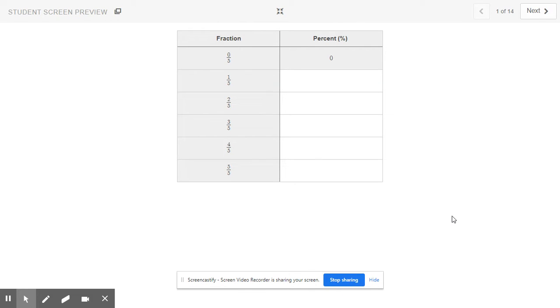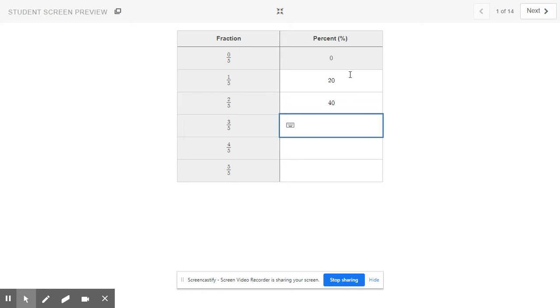This is the answer key to the February 8th Classwork Desmos questions. The first question, you have to fill out the percent for fifths. 0/5 is 0%. 1/5, if you memorize a chart, 1/5 represents 20%. If 1/5 is 20%, then 2/5 is double that, which is 40%.